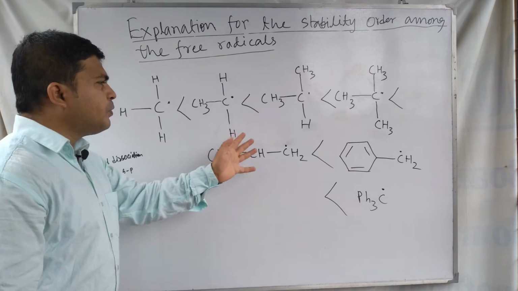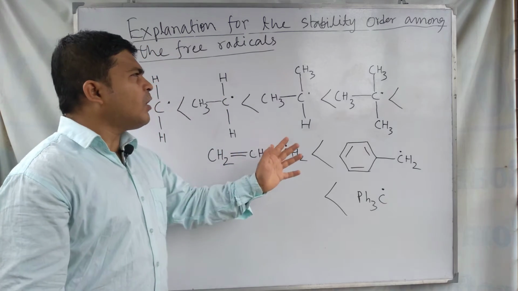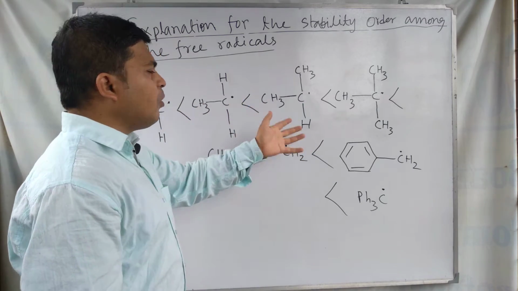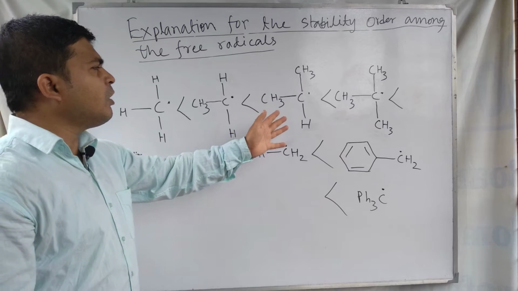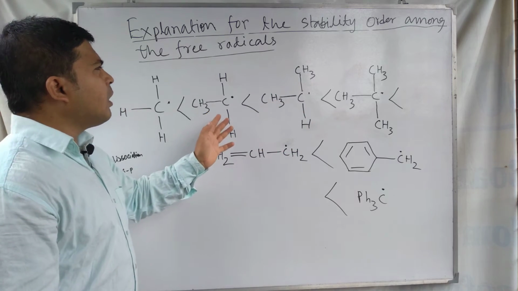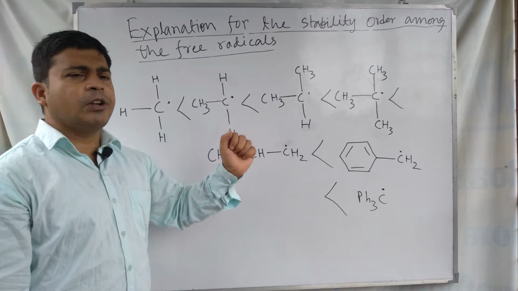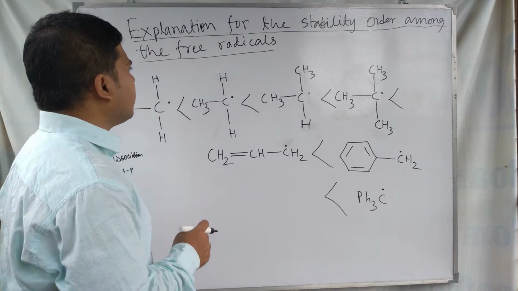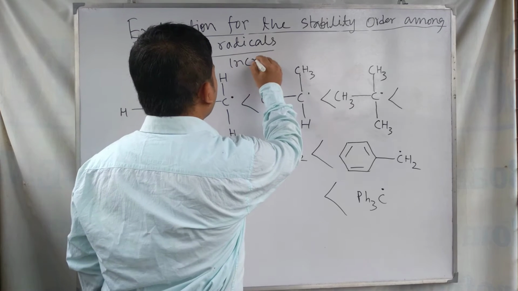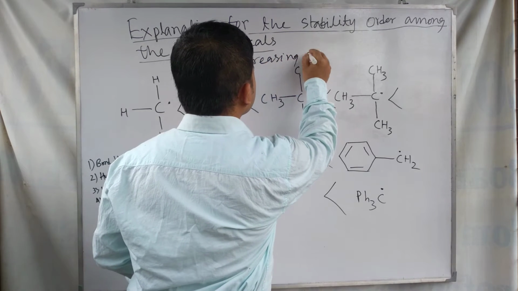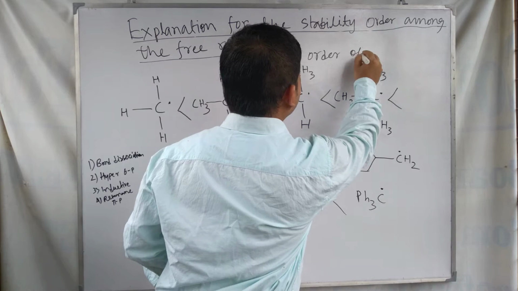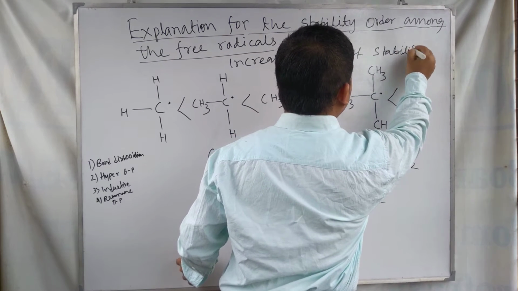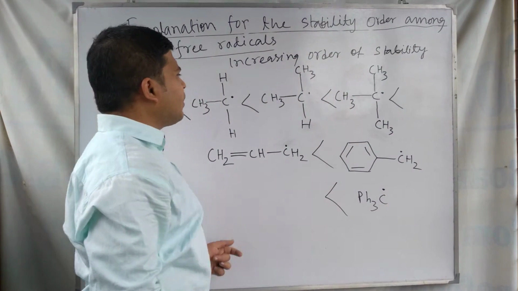So among these free radicals, what are the stabilities of the following free radicals? I am making an order of stability, the increasing order of stability of the free radicals.